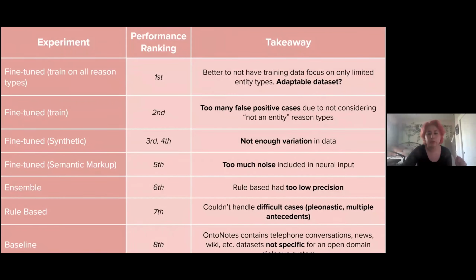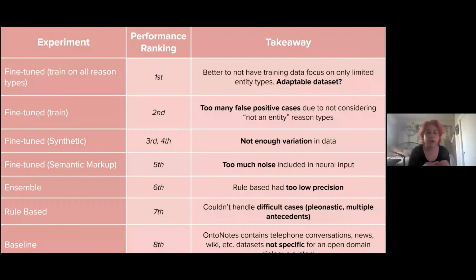For the markup, we're assuming there was too much noise in the input, while with the ensemble model, why we think that performed worse was because the rule-based model had too low precision in comparison to our fine-tuned model. And then the rule-based can't really handle difficult cases like pleonastic it cases, or multiple antecedents, and that happened a lot in the cases of they, it, or that.